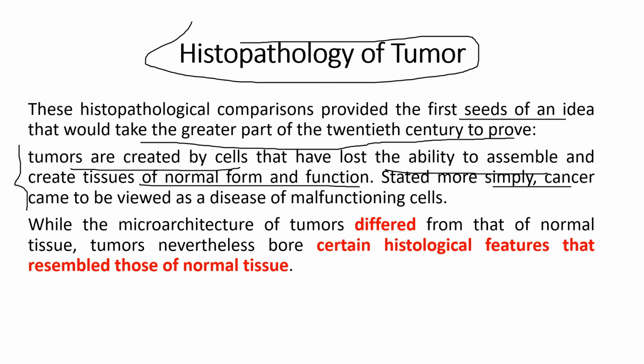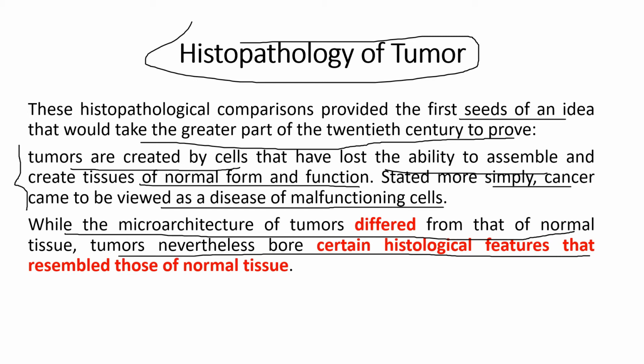Also, stated more simply, cancer came to be viewed as a disease of malfunctioning cells. So cancer cells or tumor cells came to be viewed as malfunctioning cells, meaning abnormal cell functioning. They do not behave normally; they keep on dividing and spread throughout the body, thus infecting an individual. While the microarchitecture of tumors differed from that of normal tissue, tumors nevertheless bore certain histological features that resembled those of normal tissue. So there are differences between the two.